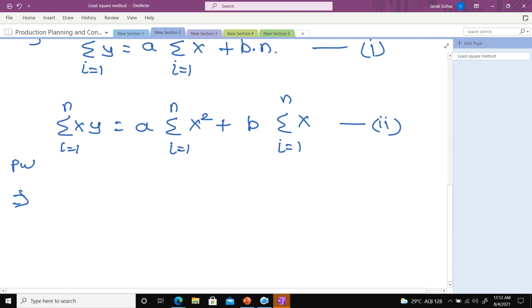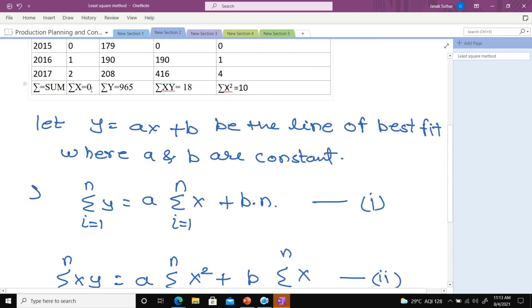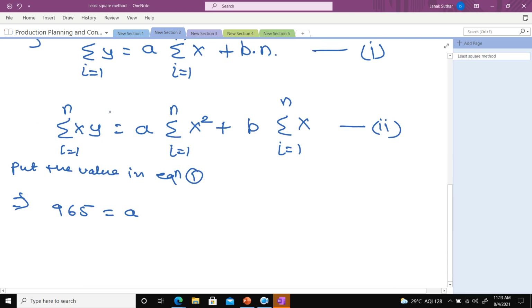Summation y is equal to 965, so 965 is equal to a into summation x.